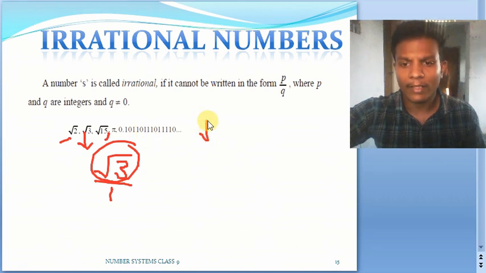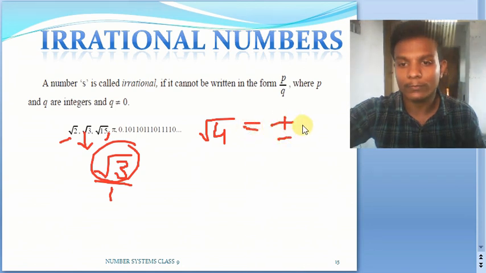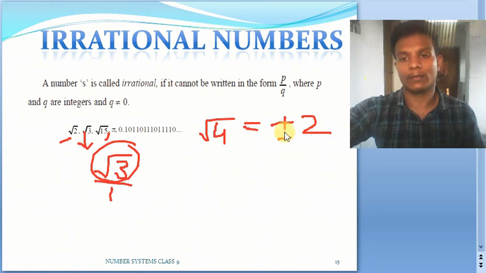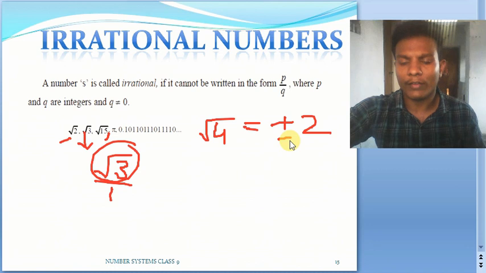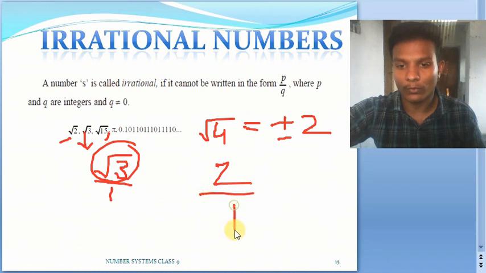But let me take root 4. Will it be an irrational number? No. Why? Because the square root of 4 is plus or minus 2. When you square plus 2 you get 4, and when you square minus 2 also you get 4. That is why you write it as plus or minus 2. So in either form, root 4 can be written as 2 by 1 or minus 2 by 1.